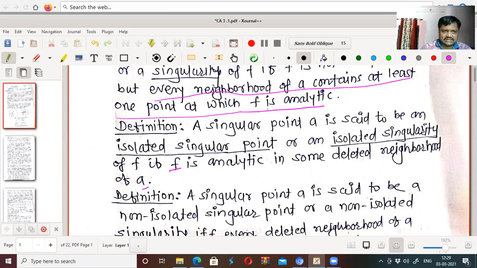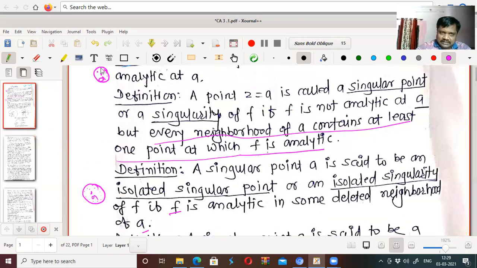If a function is analytic at every point in the neighborhood of a except a, then this a is called isolated. It means if we remove this point, then the function becomes singular only there. So that is isolated. What is the difference here? In the first case, every neighborhood of a contains at least one point at which the function is analytic.